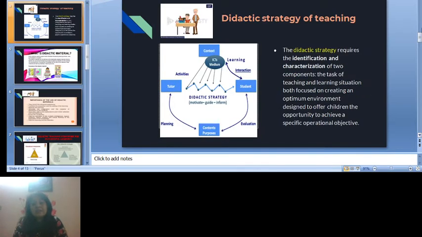Now, what is the deductive strategy of teaching? The deductive strategy requires the identification and characterization of two main components: the task of teaching and the learning situation. Both focus on creating an optimum environment designed to offer children the opportunity to achieve a specific operational objective. The deductive strategy involves the tutor and educators in the activities, learning, and evaluation planning process.